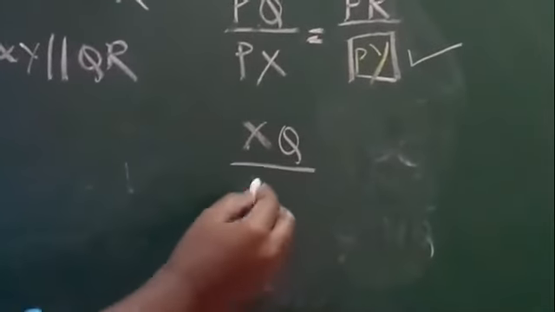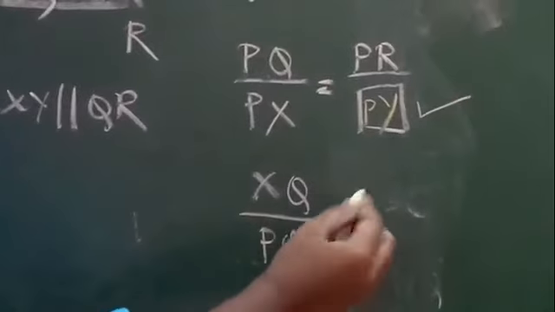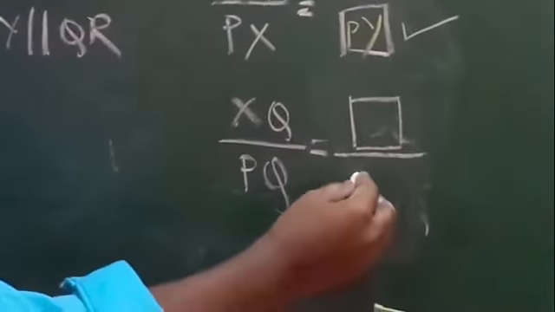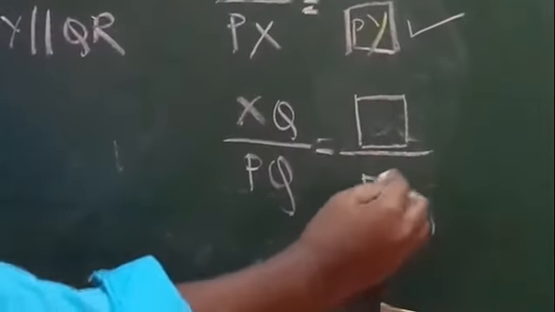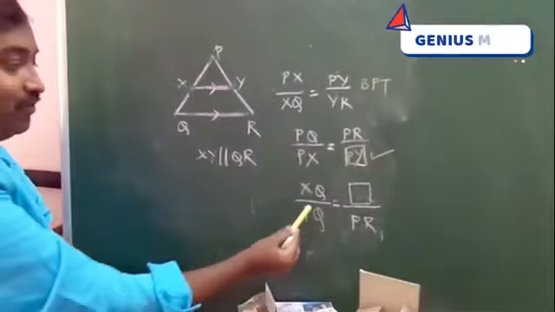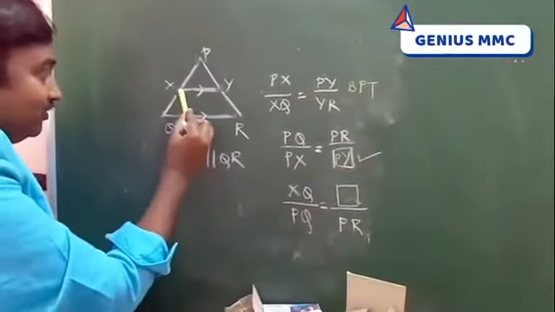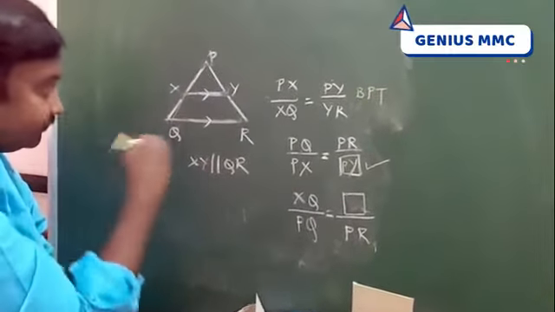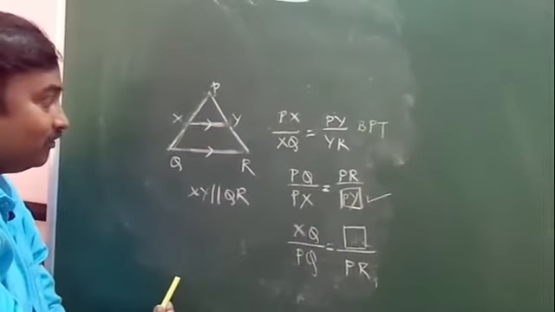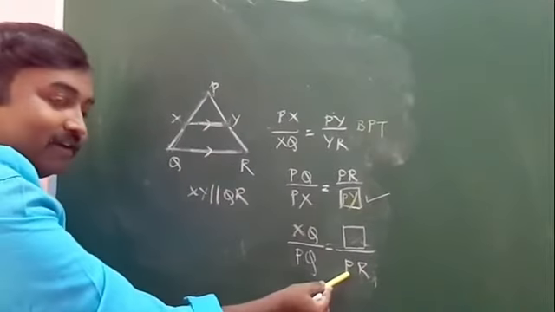XQ by PQ is equal to, they will give a box, that divided by PR. See, here XQ is given, so this is this side. PQ is the bigger side, and this is PR in the denominator.